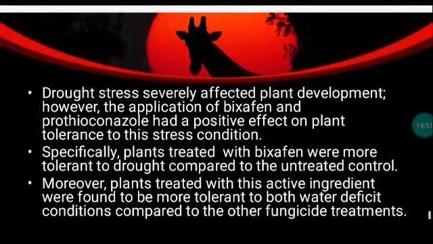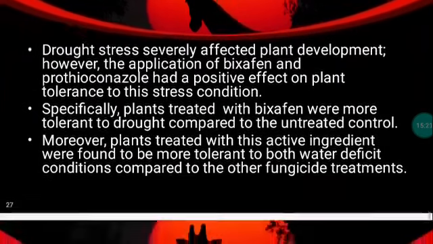Nowadays drought stress is one of the most severe problems in plant development. Drought stress severely affected plant development. However, the application of Bixafen and prothioconazole had a positive effect on plant tolerance to this stress condition. Especially plants treated with Bixafen were more tolerant to drought compared to the untreated control. Moreover, plants treated with this active ingredient were found to be more tolerant to both water deficit conditions compared to other fungicide treatments.